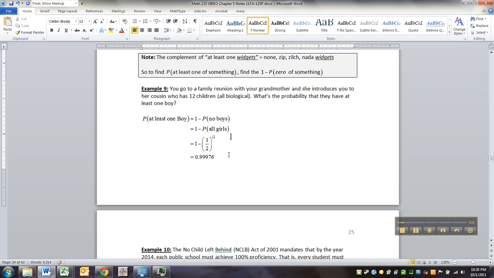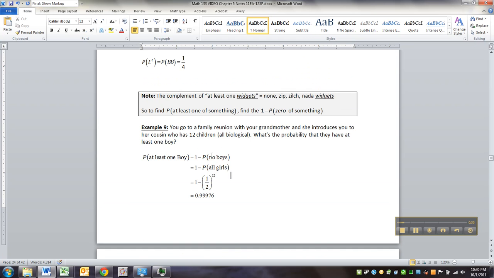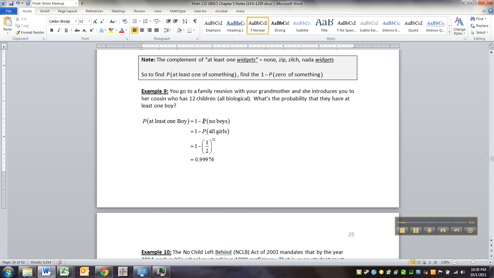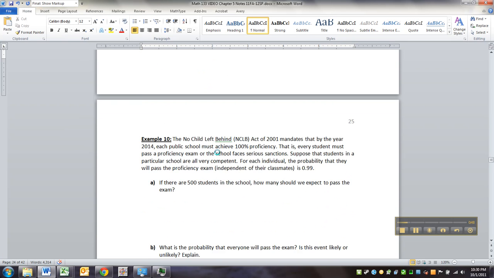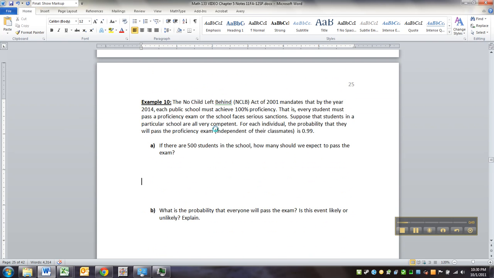0.00024 or so. Okay, and this method right here is just going to get used all the time. When you want at least one of something, you find the probability of none of that and take it away from 1. That's a whole lot easier to find. And remember, it's 50-50 to the 12th power. Now, that gives us implications over here.